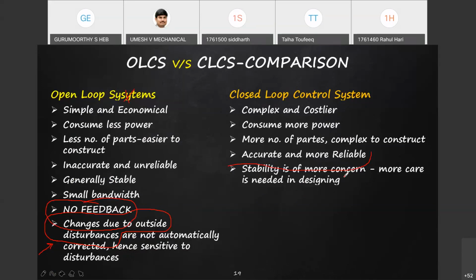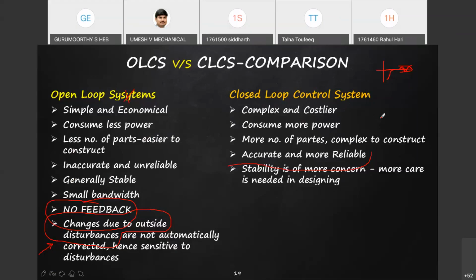The system being stable or unstable depends on the output; if it stays within some 2% or 4% or 1%, we call it stable.